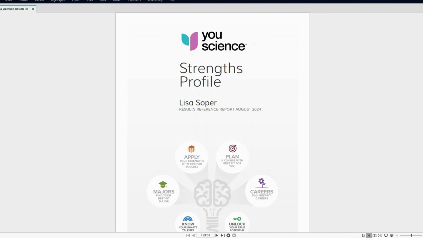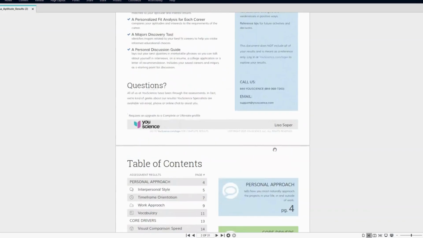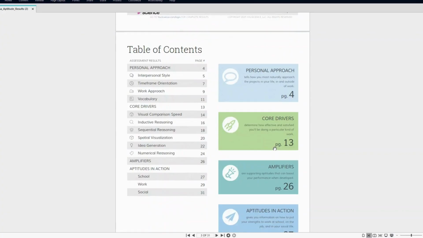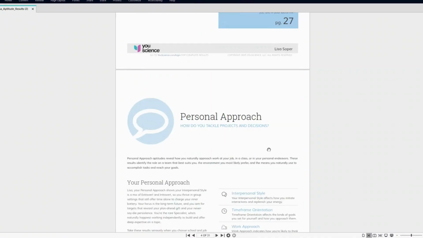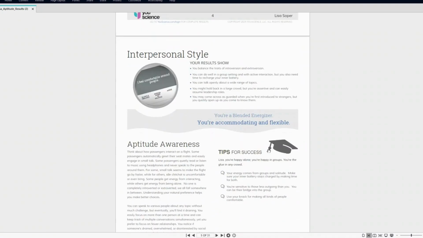Start by opening your U Science report and scroll to the table of contents. Here, you'll see results are organized into categories like interpersonal style, work approach, idea generation, and more. Choose a category from your report to focus on for your original post. Once you've picked a category, scroll to that section in the PDF.